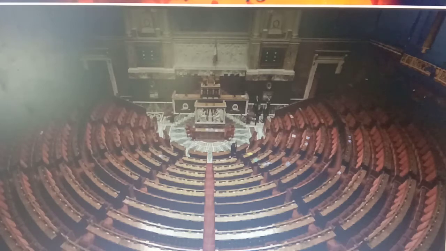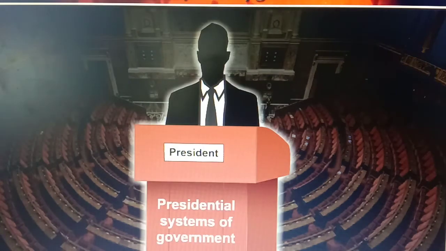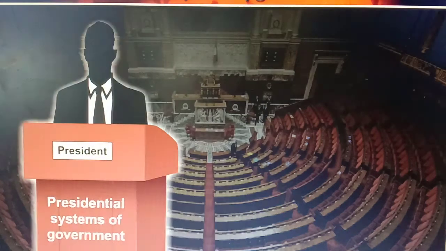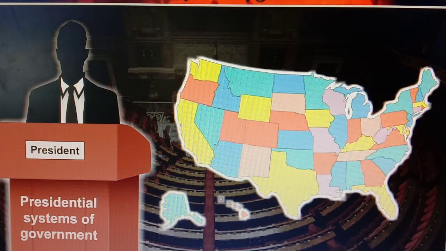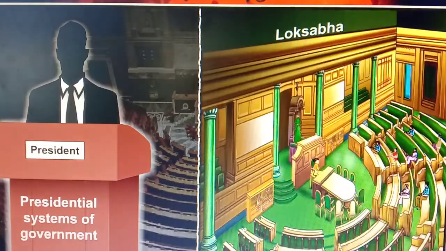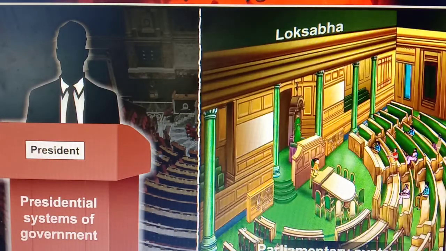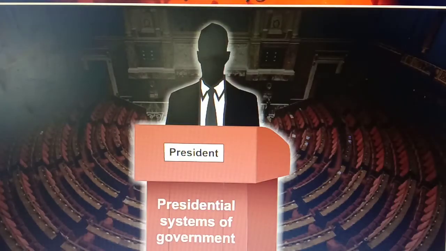Today we are going to learn a new system, that is the presidential system of government. So, the presidential system of government can be said to be another important system of government. This type of system exists in countries such as the United States of America. This system is different from the parliamentary form.